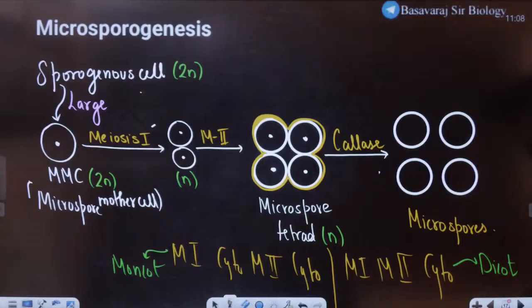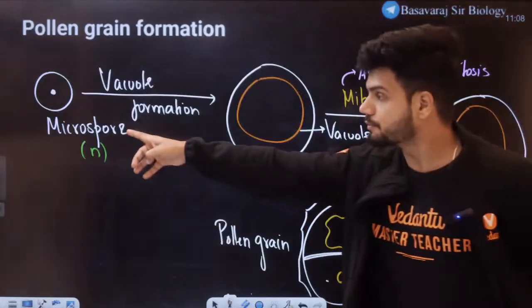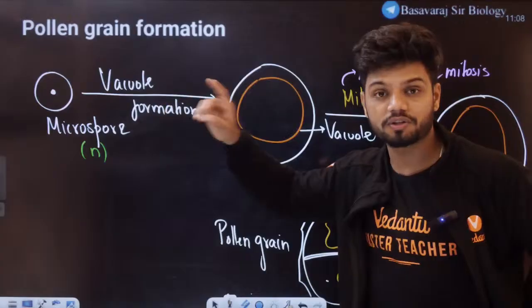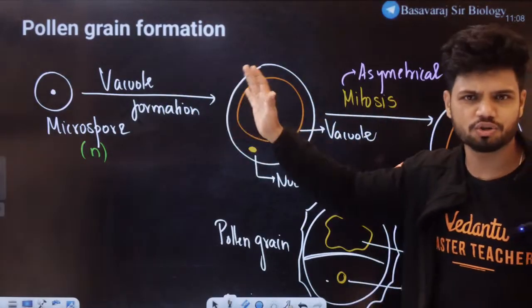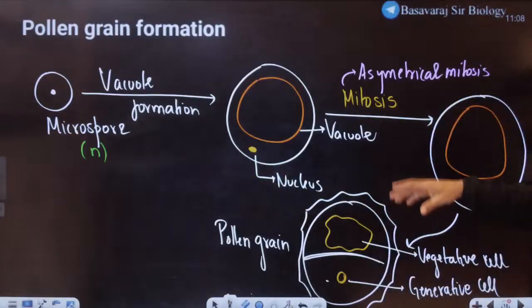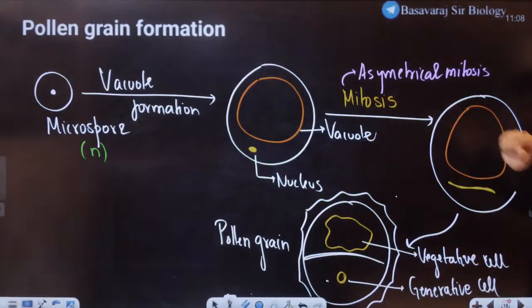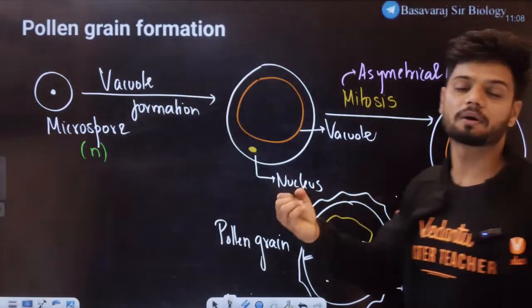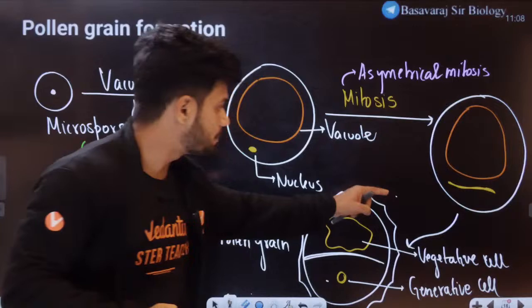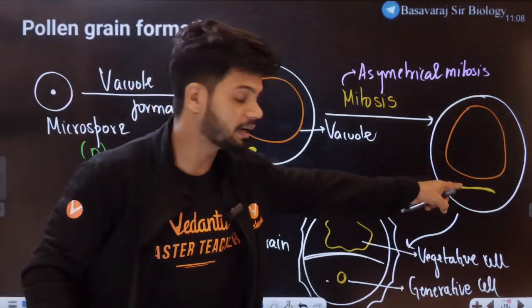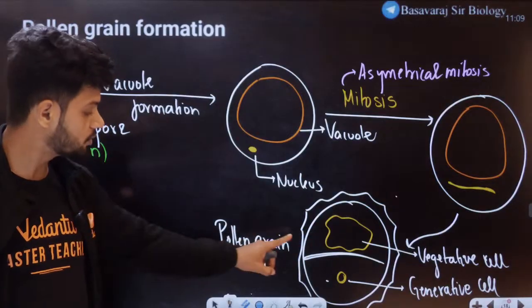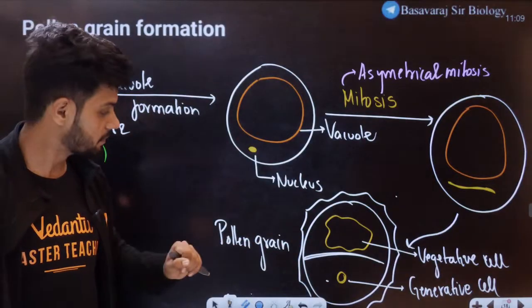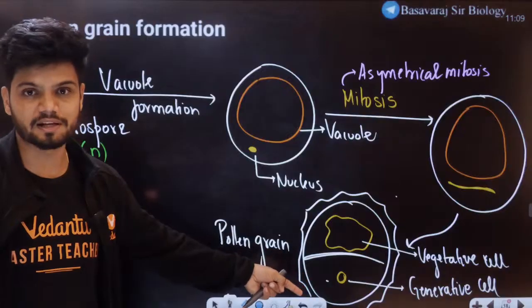Okay, now let's take one microspore. It undergoes vacuole formation. Can you see the large vacuole formation? It's called vacuolization also. Then after vacuolization it undergoes mitosis, asymmetrical mitosis or asymmetrical spindle fiber formation. And eventually we get a structure called your male gametophyte or pollen grain, which has a vegetative cell and a generative cell.